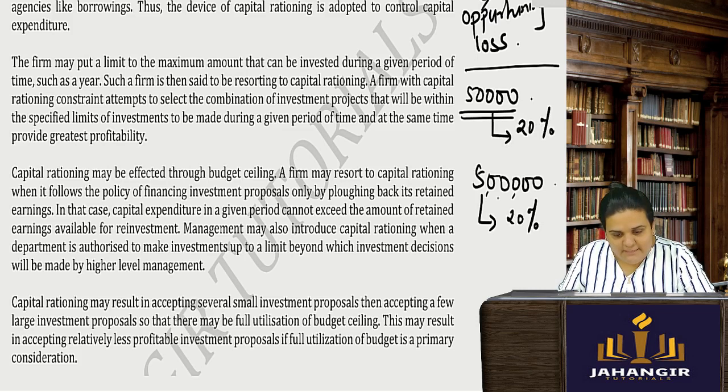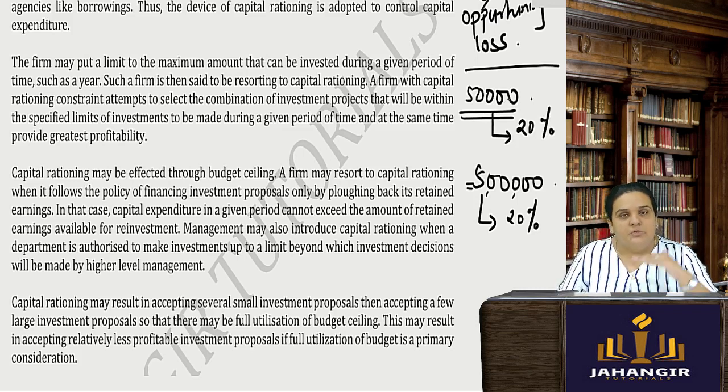If I had invested more, at least the same as what he had invested, I would not have had an opportunity loss, because there was a risk. So of course I was unsure whether I should go ahead with this particular amount or not. So I set a limit for myself. Capital rationing is also the same thing.